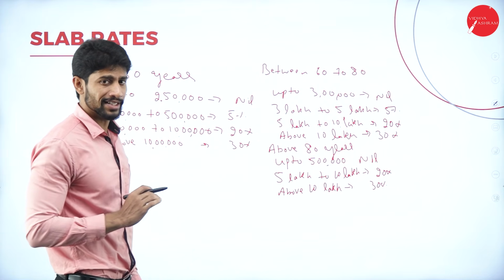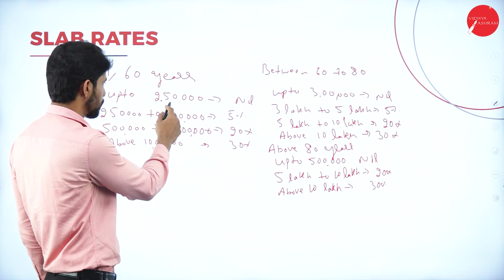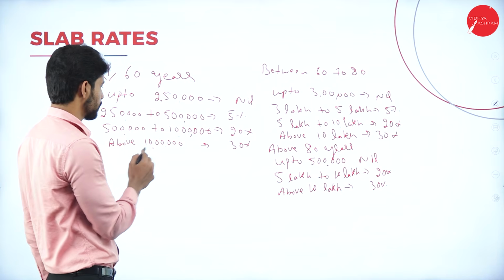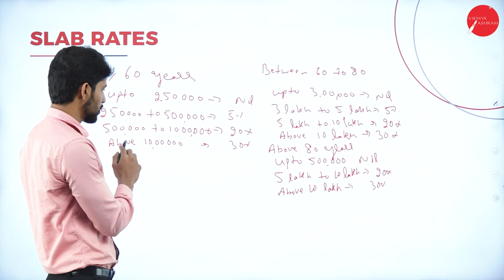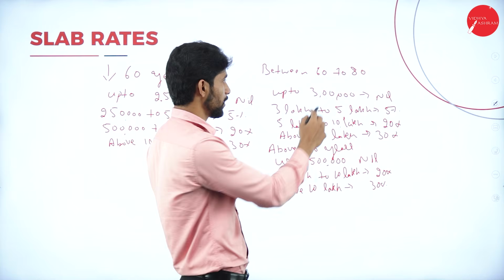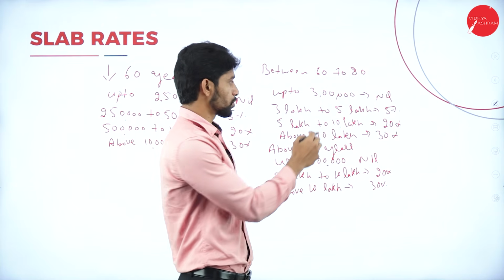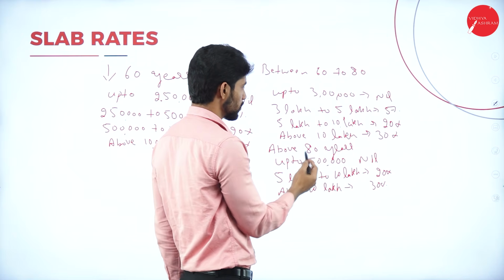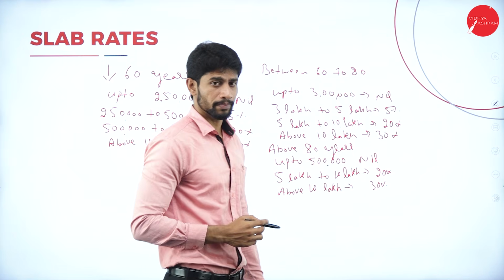So if the assessee age is less than 60 years, up to 2 lakh 50 need not pay tax, it is nil. 2 lakh 50 to 5 lakh 5%, 5 lakh to 10 lakh 20%, above 10 lakh 30%. If the age group is between 60 to 80 years, up to 3 lakh rupees nil, 3 lakh to 5 lakh 5%, 5 lakh to 10 lakh 20%, above 10 lakhs 30%.